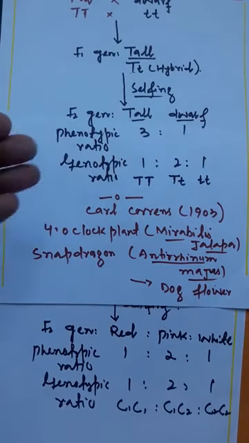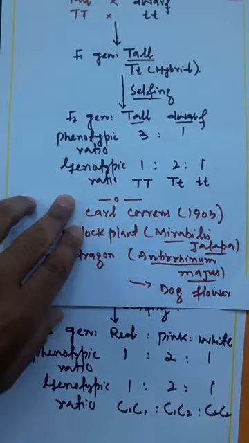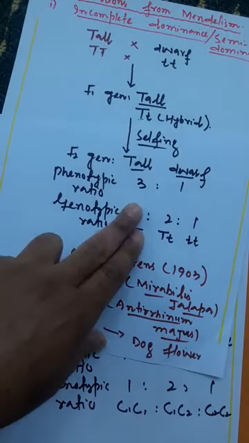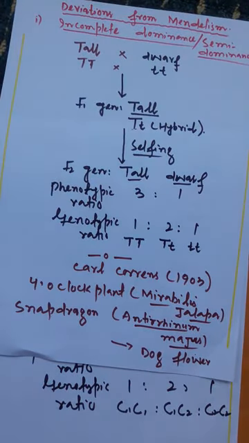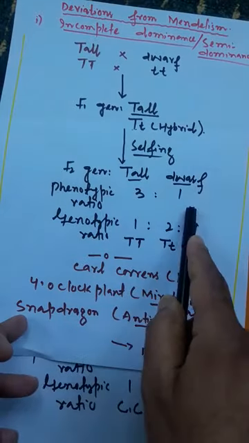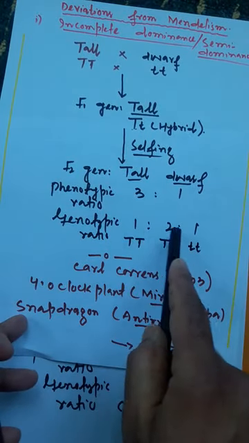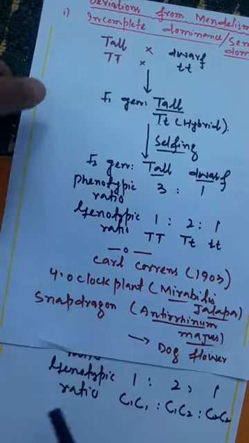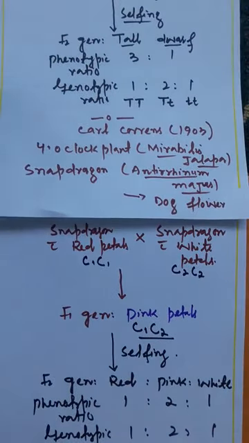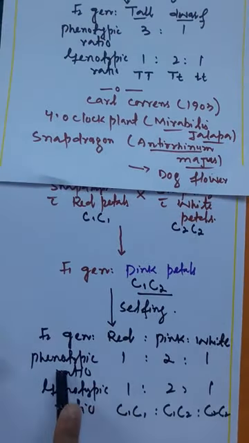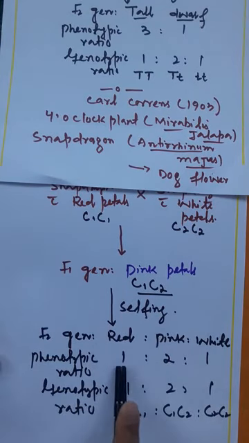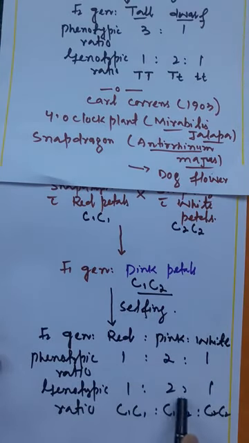You saw that in Mendelian crosses the phenotypic ratio obtained was 3:1 and the genotypic ratio was 1:2:1. But in case of this deviation that we name incomplete dominance, the phenotypic ratio and genotypic ratio are the same, that's 1:2:1, 1:2:1.